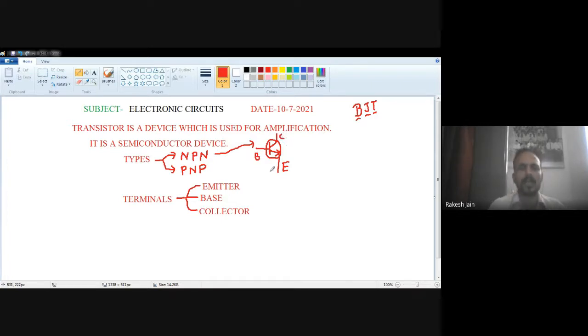So there are three terminals: the emitter, which generates the charge carriers; the base, which is just the flow path for the charge carriers between the emitter and the collector; and the collector, which collects the charge carriers emitted from the emitter. The NPN transistor symbol contains emitter, base and collector such that the arrow direction is outward. And the PNP transistor symbol is this one.